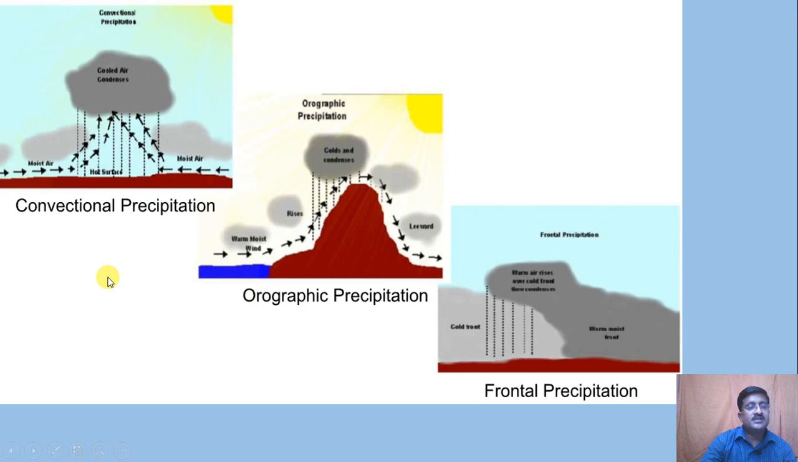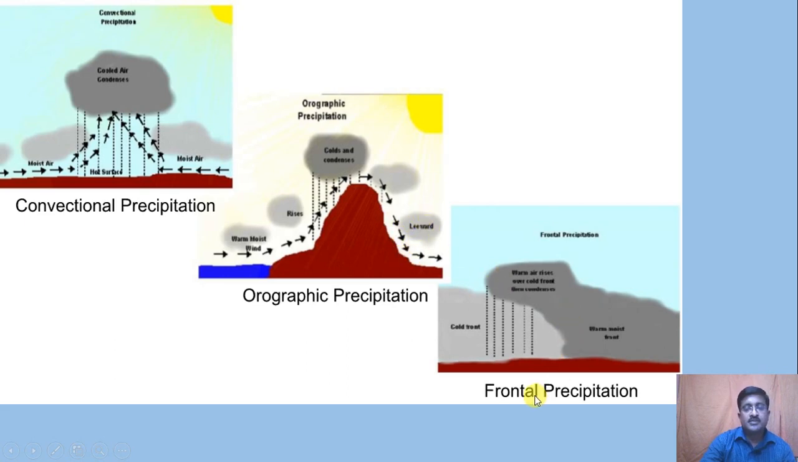You can see the figures here. Convectional precipitation, the moist air you can see rises here because of the hot surfaces in between, and it is cooled by the cooler air here because of the condensation, and the precipitation takes place. Okay, this is called convectional precipitation. Then you can see the warm moist wind, it rises over the mountain. Here because of the cooling, it gets condensed and precipitation takes place, and the dry air moves down, and again it collects the moisture from this area.